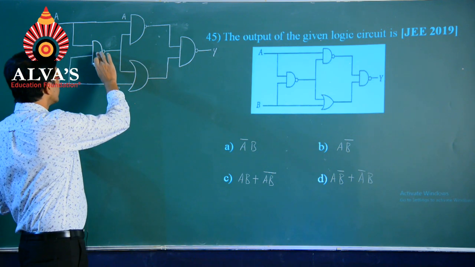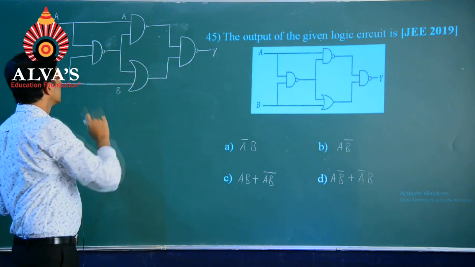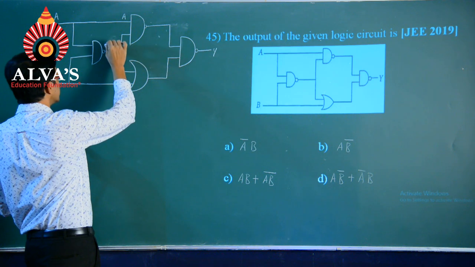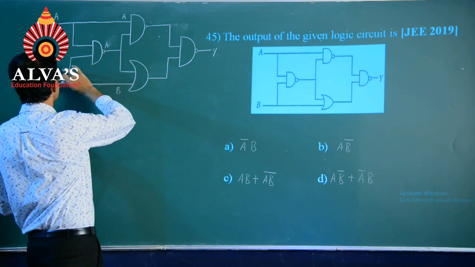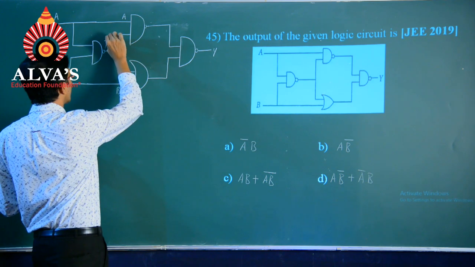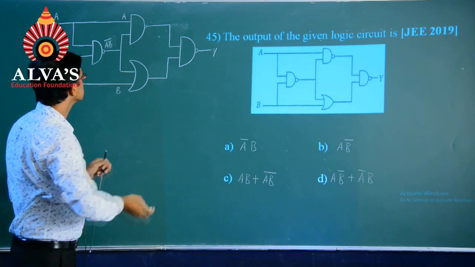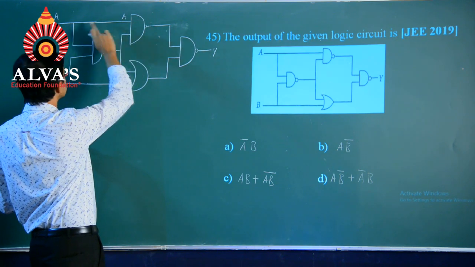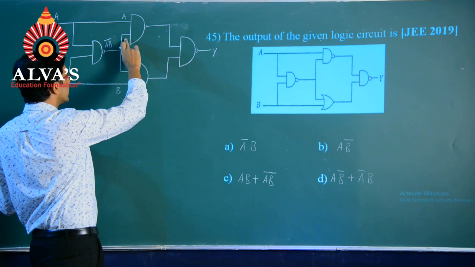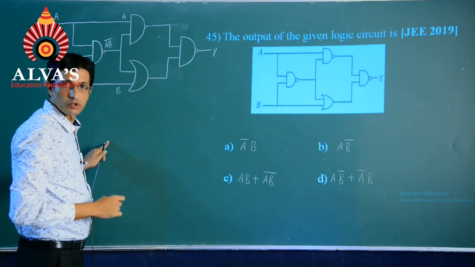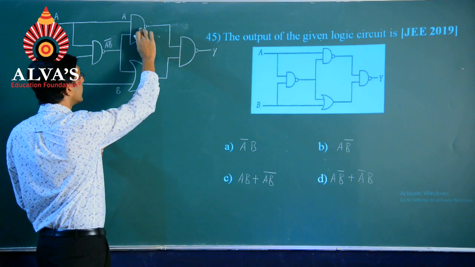So, we have over here the first NAND gate. The output of this could be written as first into second, AB whole bar. Then the same first input comes over here, and at the moment we have AB bar as the next input for the second NAND gate.